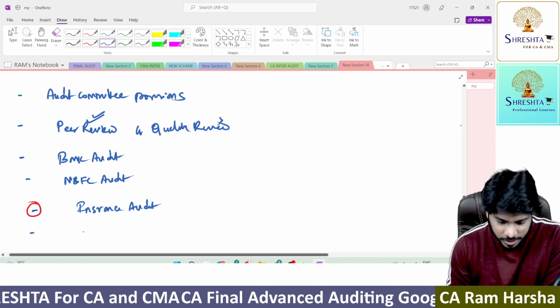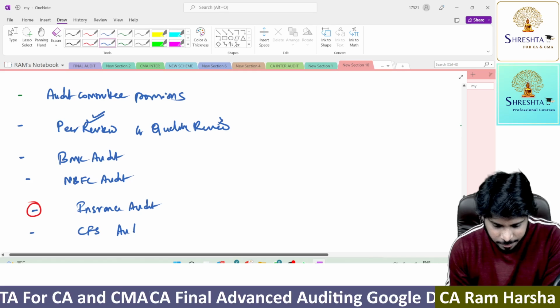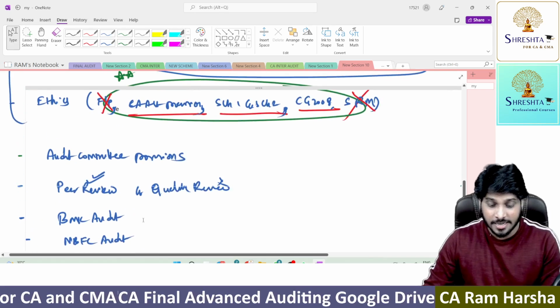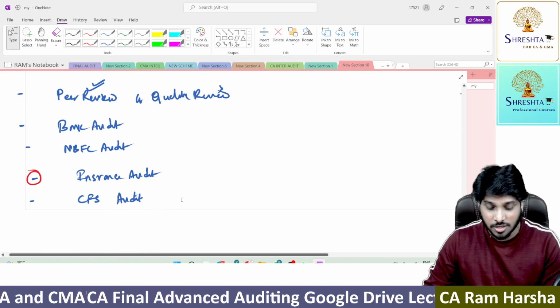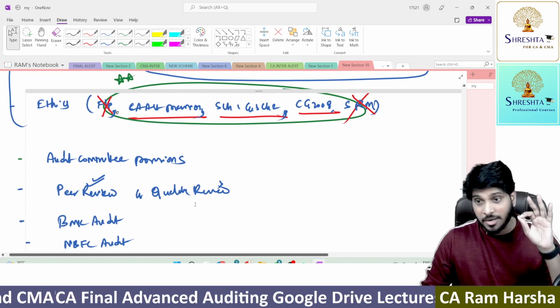Then you need to do consolidated financial statements audit. Consolidated financial statements audit. These are the topics that must and should be read by everybody.